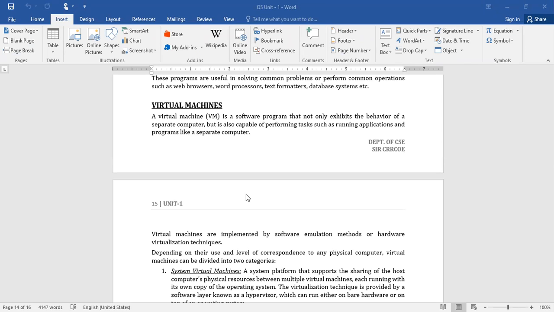Here we have two types of virtual machines: system virtual machine and process virtual machine. System virtual machine means you can share the resources of your physical system among more than one virtual machine. Just like the way you are accessing the C compiler in your laboratories.